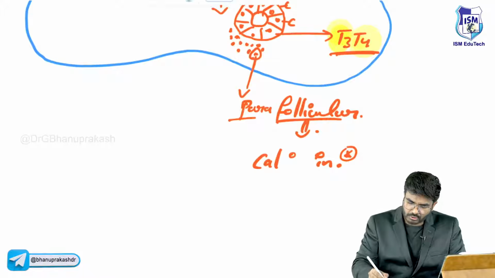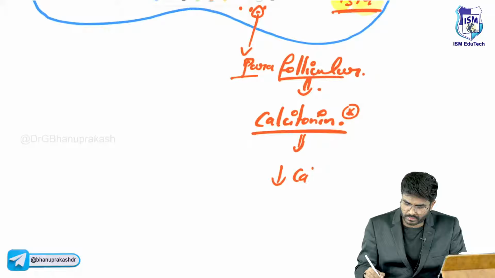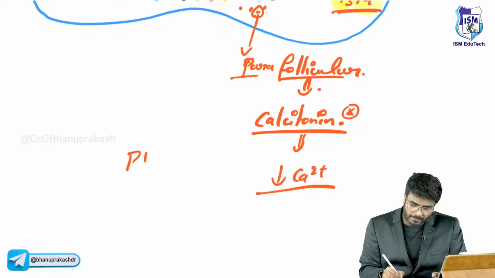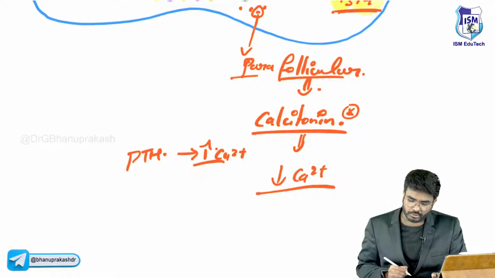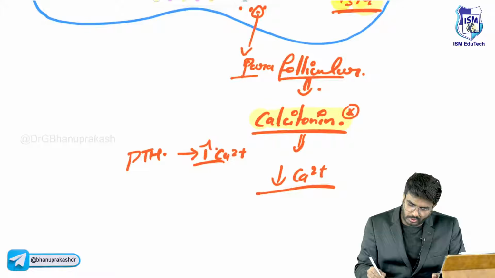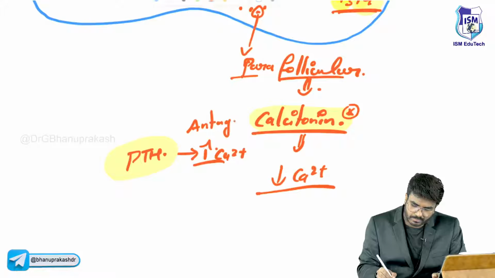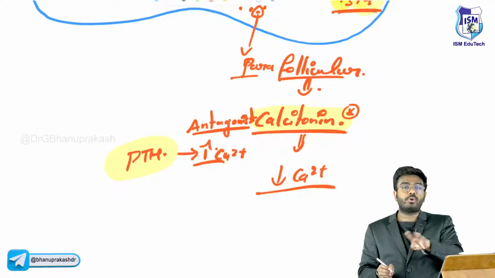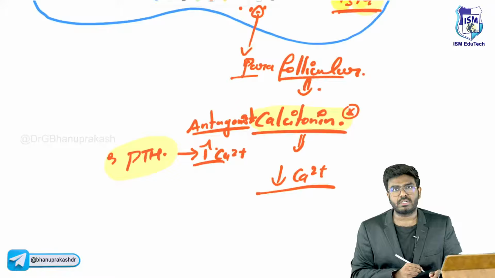What is the function of calcitonin? The function of calcitonin is to decrease the blood calcium levels. Which hormone increases the blood calcium levels? Parathyroid hormone. Parathyroid hormone increases the blood calcium levels, and calcitonin decreases them. So you should know that calcitonin and parathyroid hormone are antagonistic hormones, physiological antagonists, because their actions are opposite.